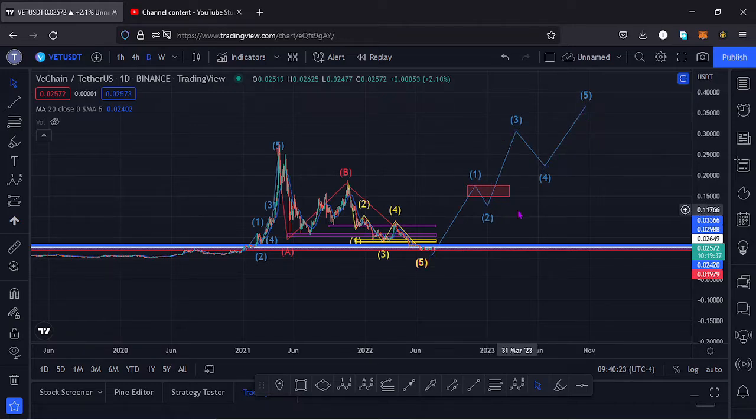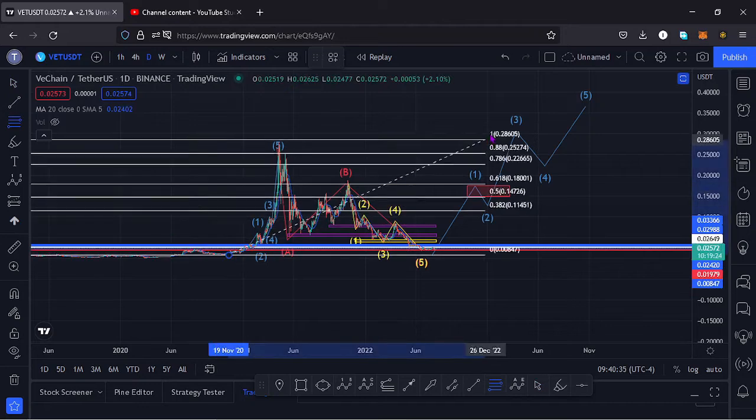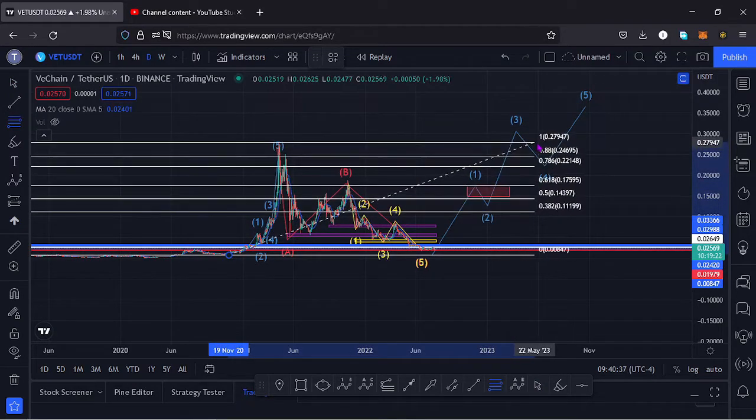And here on the charts I also have a target area for that wave 1 to the upper side between the $0.17 mark and the $0.14 mark, which I'm basing on the Fibonacci's. So if I apply the fibs here connecting to the all-time high, that should give us the minimum retracement for this massive ABC correction, which is at around the fib level 0.618 and the fib level 0.5.